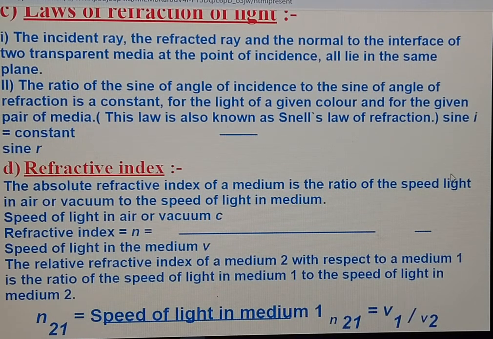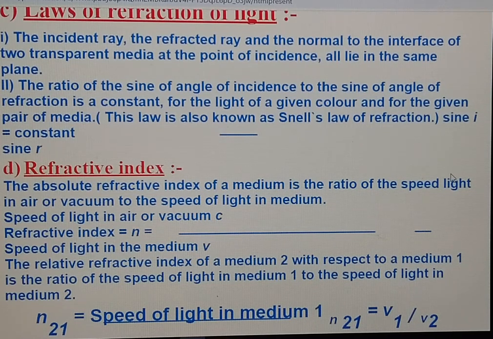Absolute refractive index means when light travels from air to any denser medium, and relative refractive index means when light travels between any two denser media. Suppose light is traveling from glass to diamond. Glass and diamond both are denser media, so this is relative refractive index.